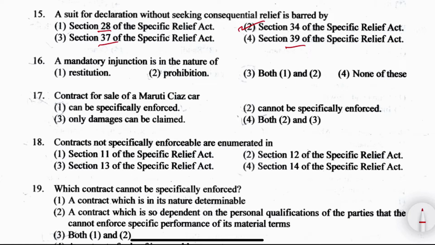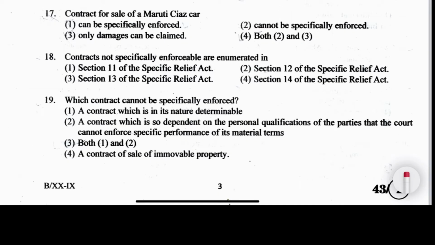Now question number 16. A mandatory injunction is in nature of what? Restitution, prohibition, or 1 and 2, or none of the above. Right answer is option number 3, both 1 and 2, both restitution and prohibition. Question number 17. Contract for sale of a Maruti Ciaz car can be specifically enforced, cannot be specifically enforced, only damages can be claimed, or option 4, both 2 and 3.